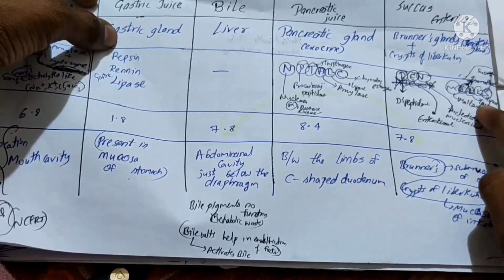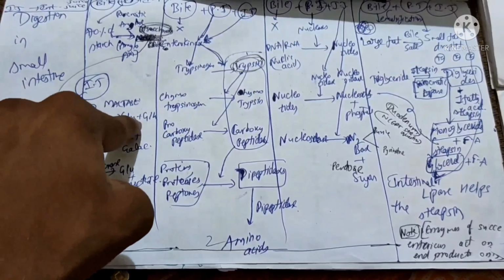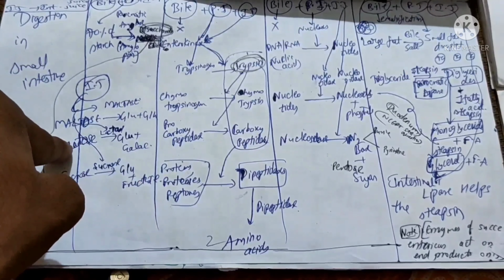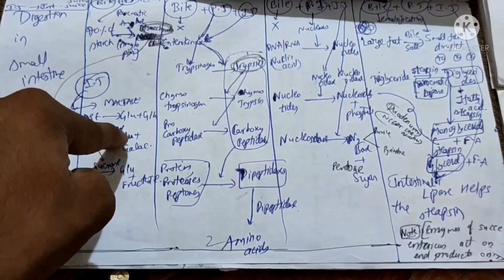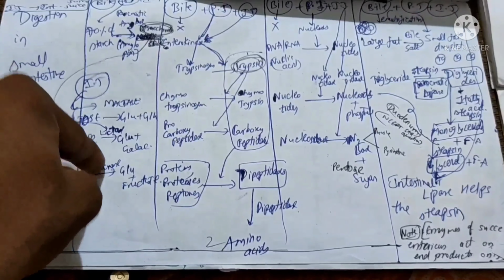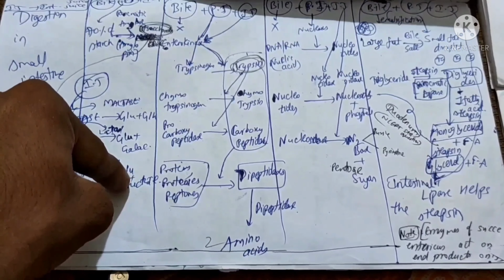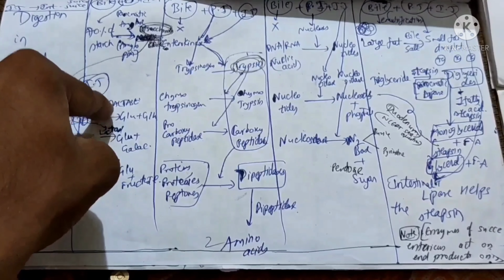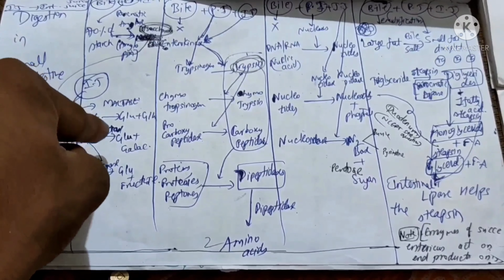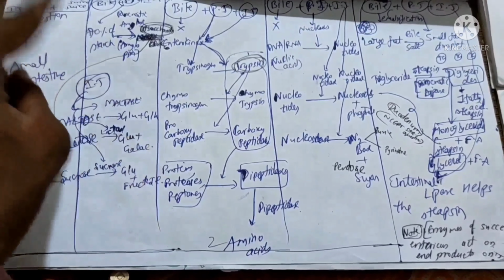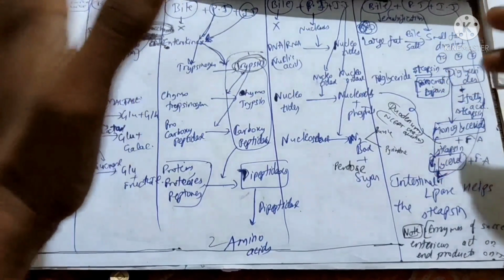Maltase, lactase, sucrase. So these three of them act and convert maltose into glucose plus glucose, and on lactose, lactase acts and converts it into glucose plus galactose. On sucrose, sucrase acts and converts it into glucose and fructose. Okay. On maltose, maltase acts and converts it to glucose plus glucose. On lactose, lactase acts and converts into glucose and galactose. Okay.